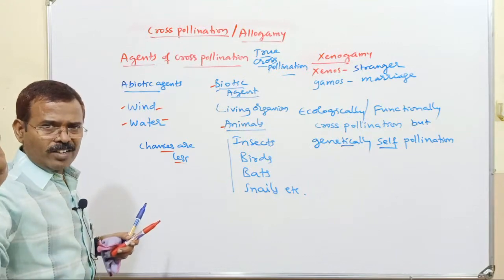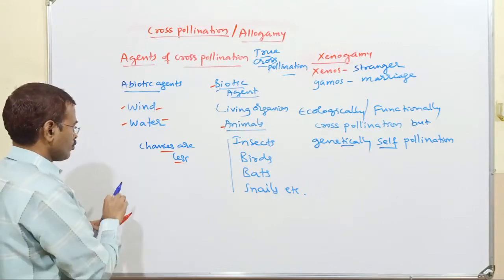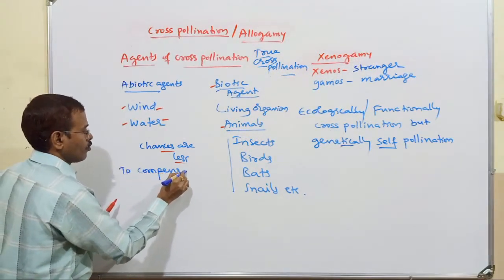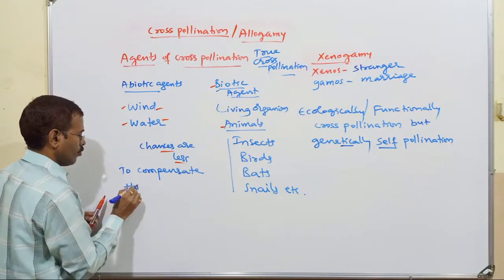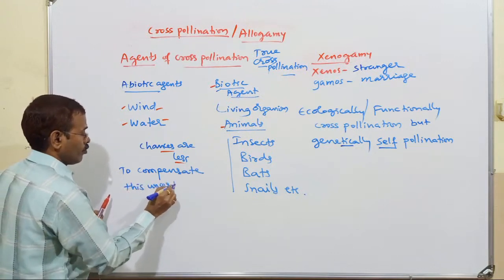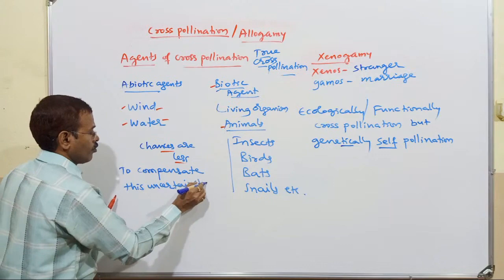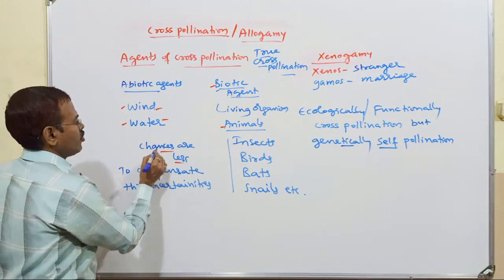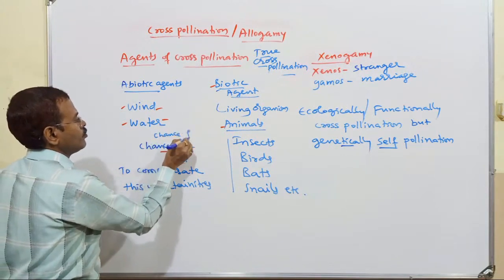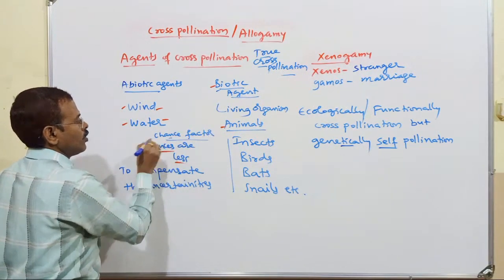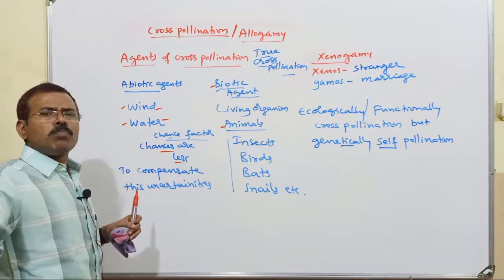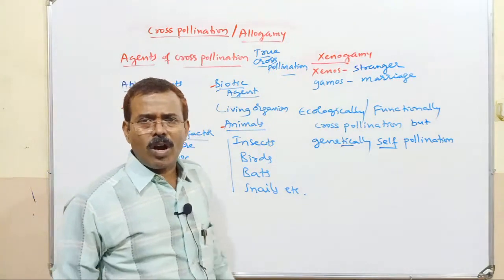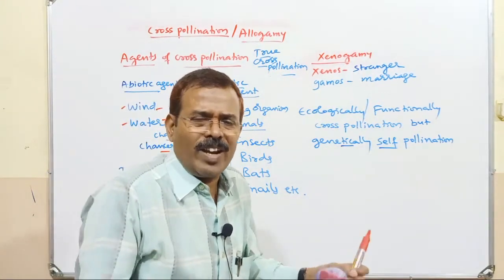So to compensate this uncertainty, it is a chance factor here, a luck factor. The right kind of pollen grain reaching the stigma by an agency like wind or water is just a chance factor or luck factor.